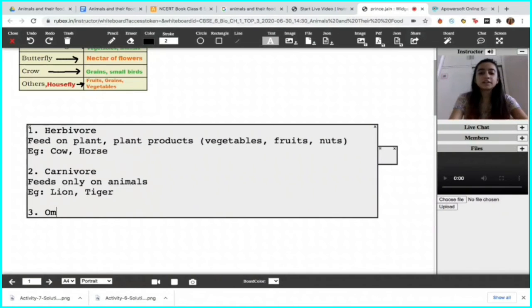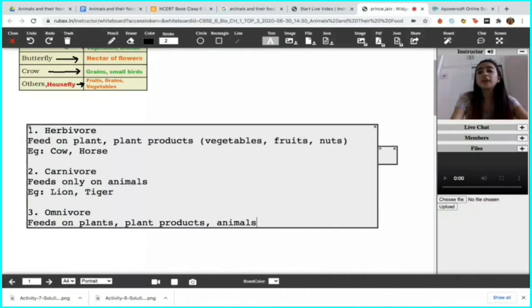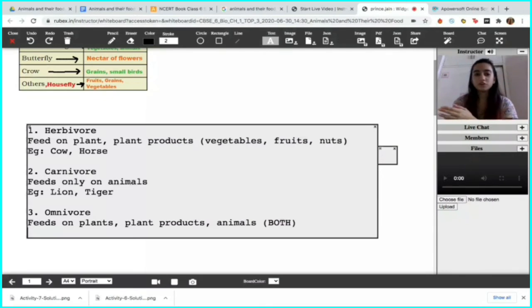The third category, the last one, is that of an omnivore. An omnivore is the one which is probably a mix of both of them. So, what is an omnivore? It feeds on plants, it feeds on plant products, it also feeds on animals. That is, it is a category which feeds on both the types of food, on the animal front also and on the plant front also.